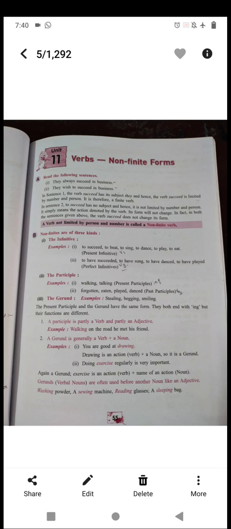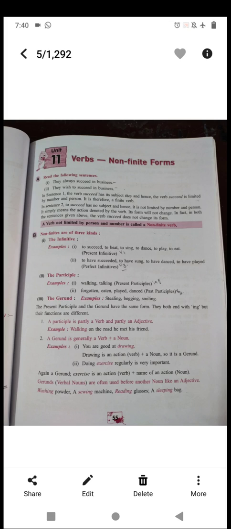So non-finites are of three kinds. First is the infinitive, second the participle, and third the gerund. First is the infinitive. Here we can see to succeed, to beat, to sing, to dance, to play, to eat. These are all present infinitives.